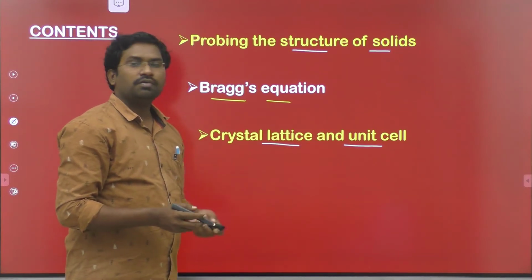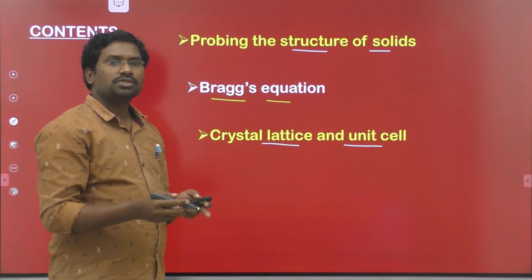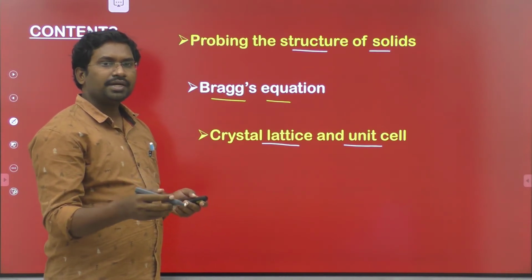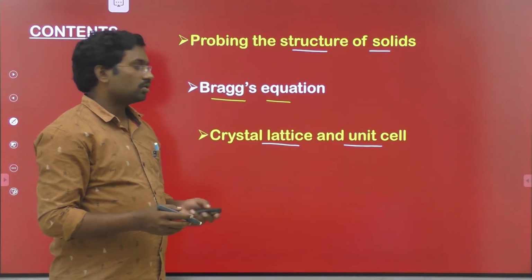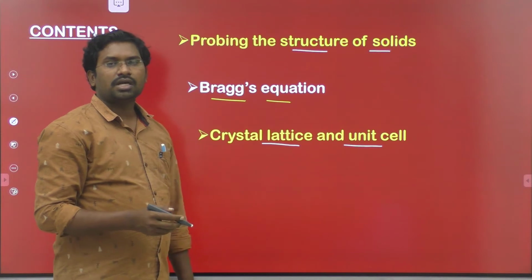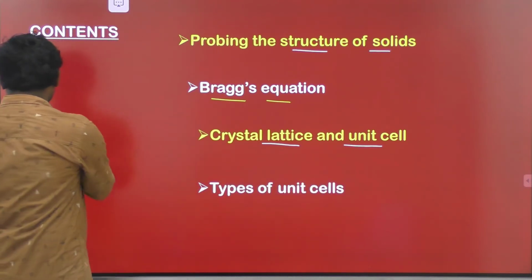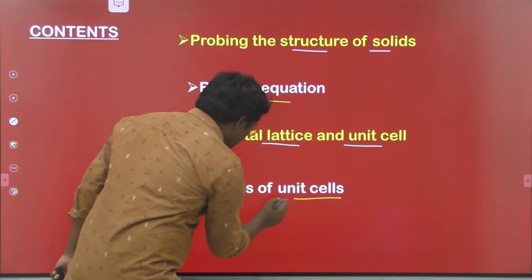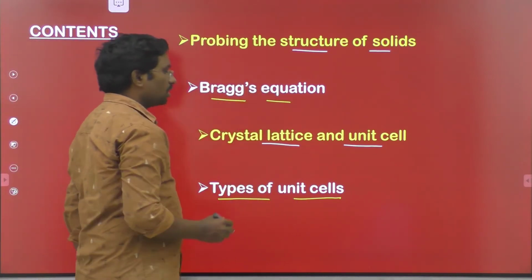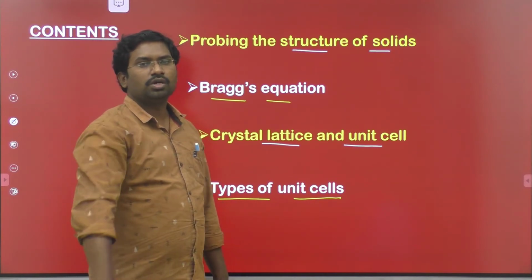Coming to the unit cell, the small portion of the structure which is repeated again and again in a crystal lattice is known as the unit cell. So there is a relation between the crystal lattice and unit cell. And next, types of unit cells. After knowing the definition of the unit cell, what are the types of unit cells? Mainly unit cells are classified into two types.